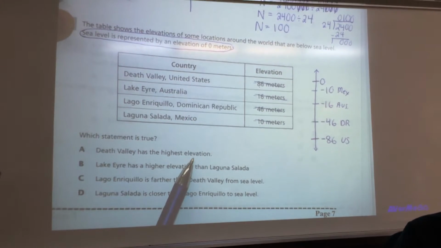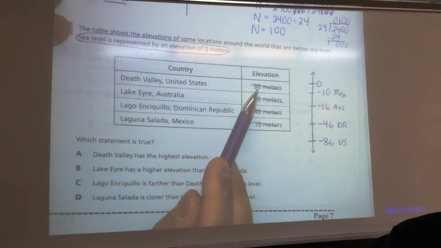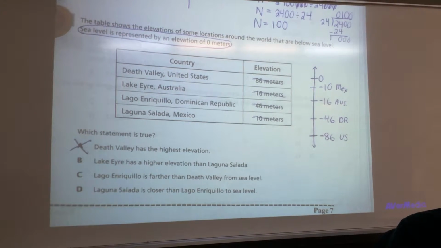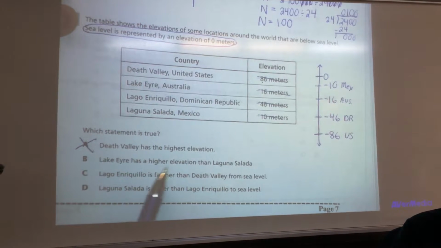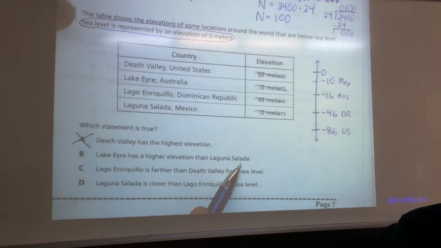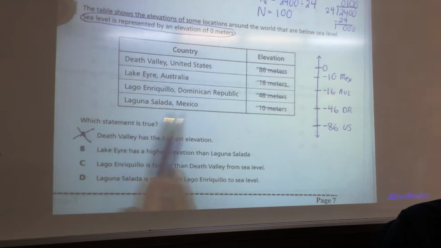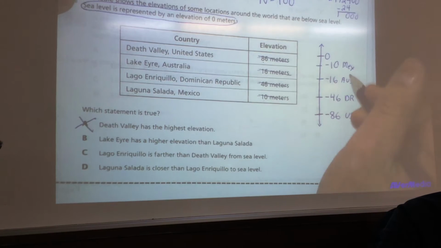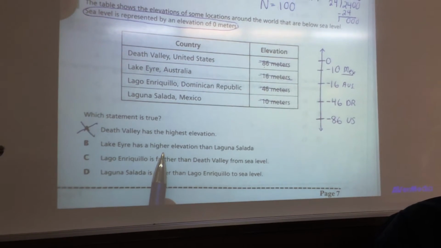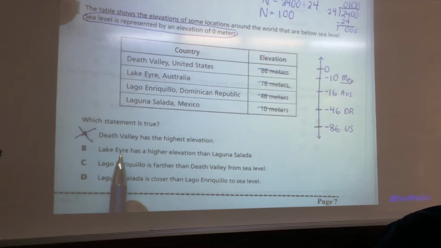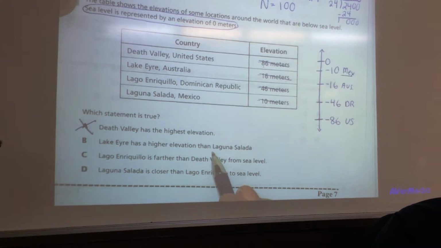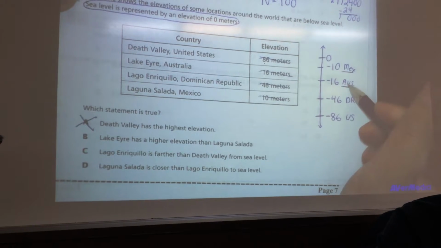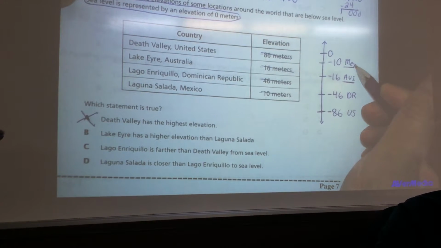Death Valley has the highest elevation. Death Valley is negative 86. No way, that has the lowest one. That's definitely wrong. Lake Eyre has a higher elevation than Laguna Salada. So Laguna Salada, which sounds like Hakuna Matata, but Laguna Salada is this one. Has a higher elevation. So Lake Eyre has a higher elevation than Laguna Salada. Here's Lake Eyre, that's this one. This one is higher than this one. That's not true either.